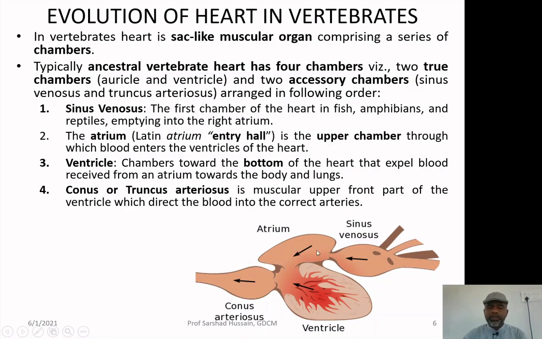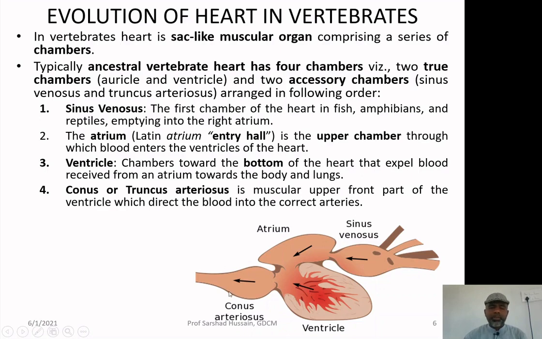So, the main heart is basically this thing. The first chamber which is receiving the blood, the true chamber rather, is called the atrium. Then you have the ventricle. The ventricle takes the blood from the atrium and then pumps the blood to the different parts, either through conus arteriosus in those animals where it is present, or through the direct arteries which come out from the ventricle. That we shall see in the next slides.